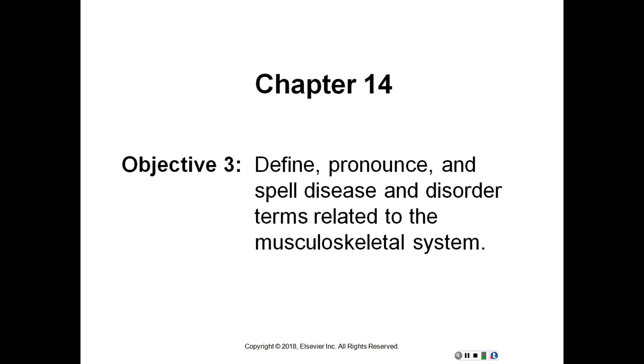Maxillitis, inflammation of the maxilla. Meniscitis, inflammation of a meniscus. Myasthenia, muscle weakness. Myeloma, tumor of the bone marrow, usually malignant. Osteitis, inflammation of bone. Osteoarthritis, inflammation of the bone and joint. Osteochondritis, inflammation of bone and cartilage. Osteofibroma, tumor of bone and fibrous tissue, benign.